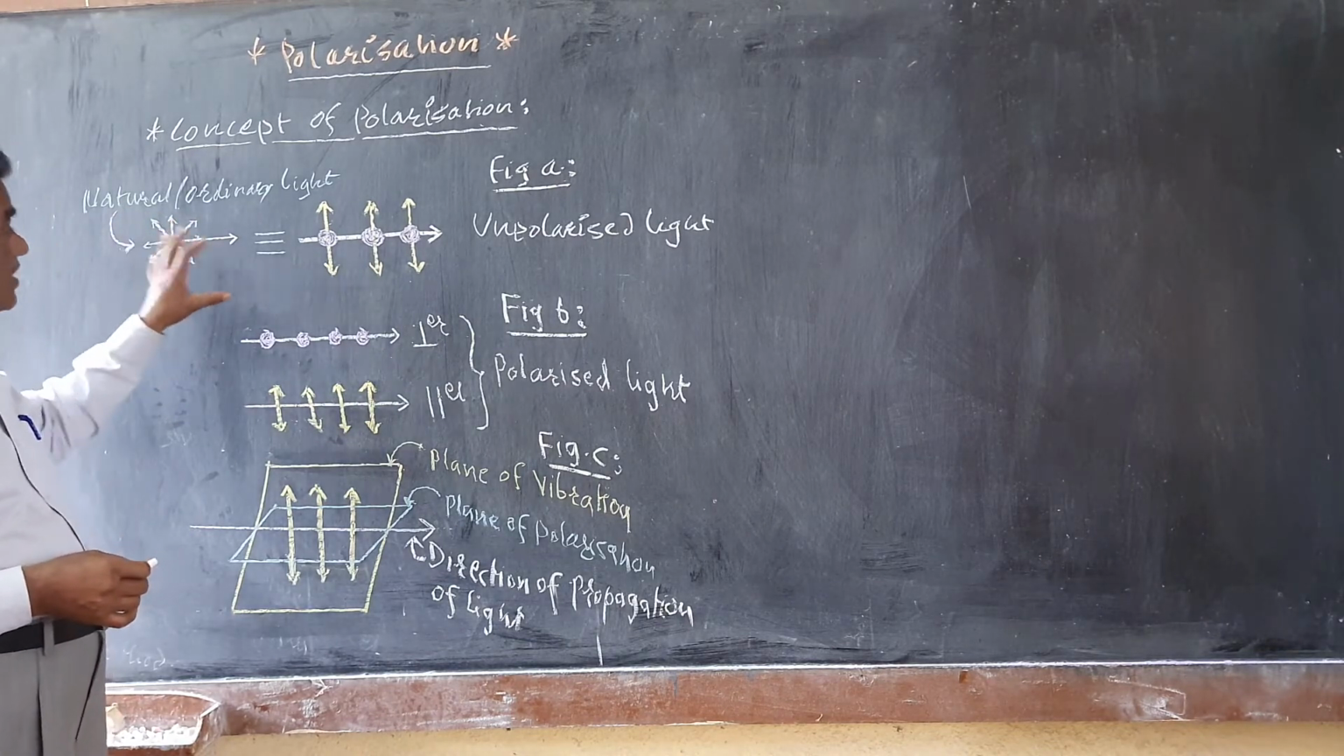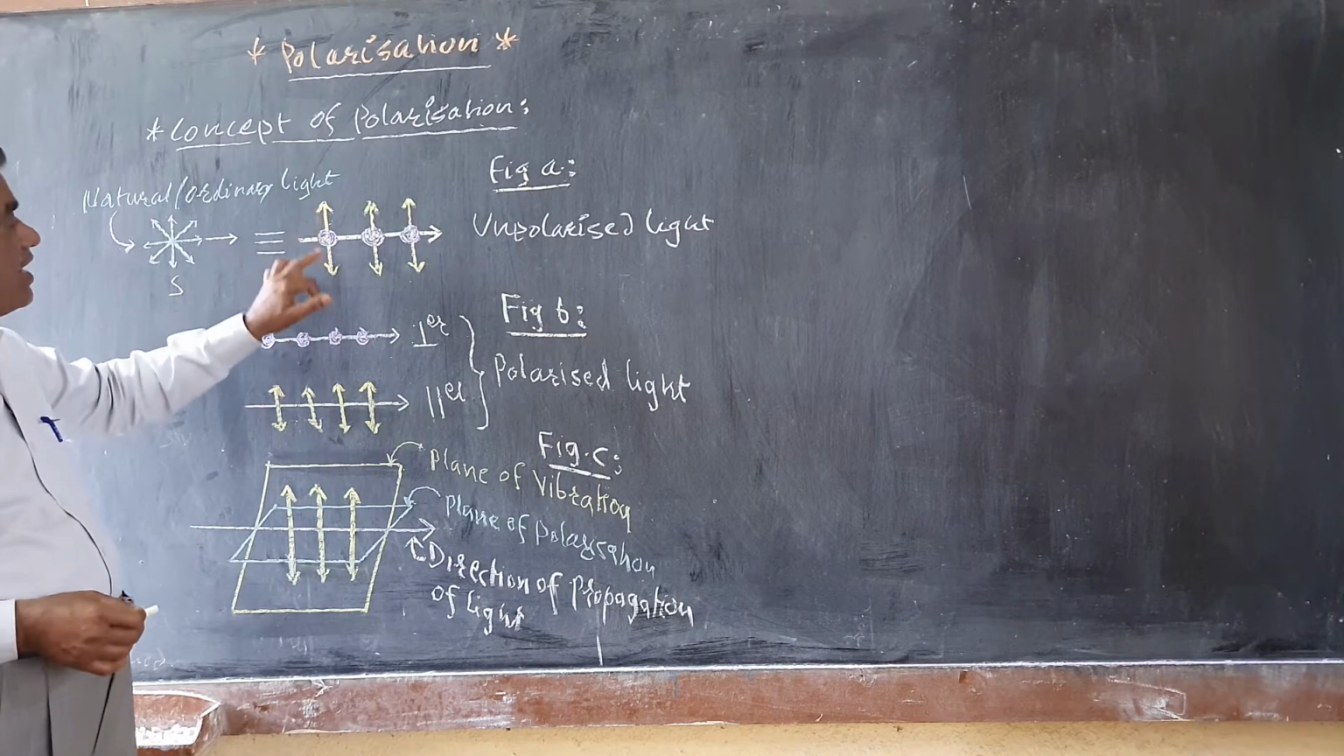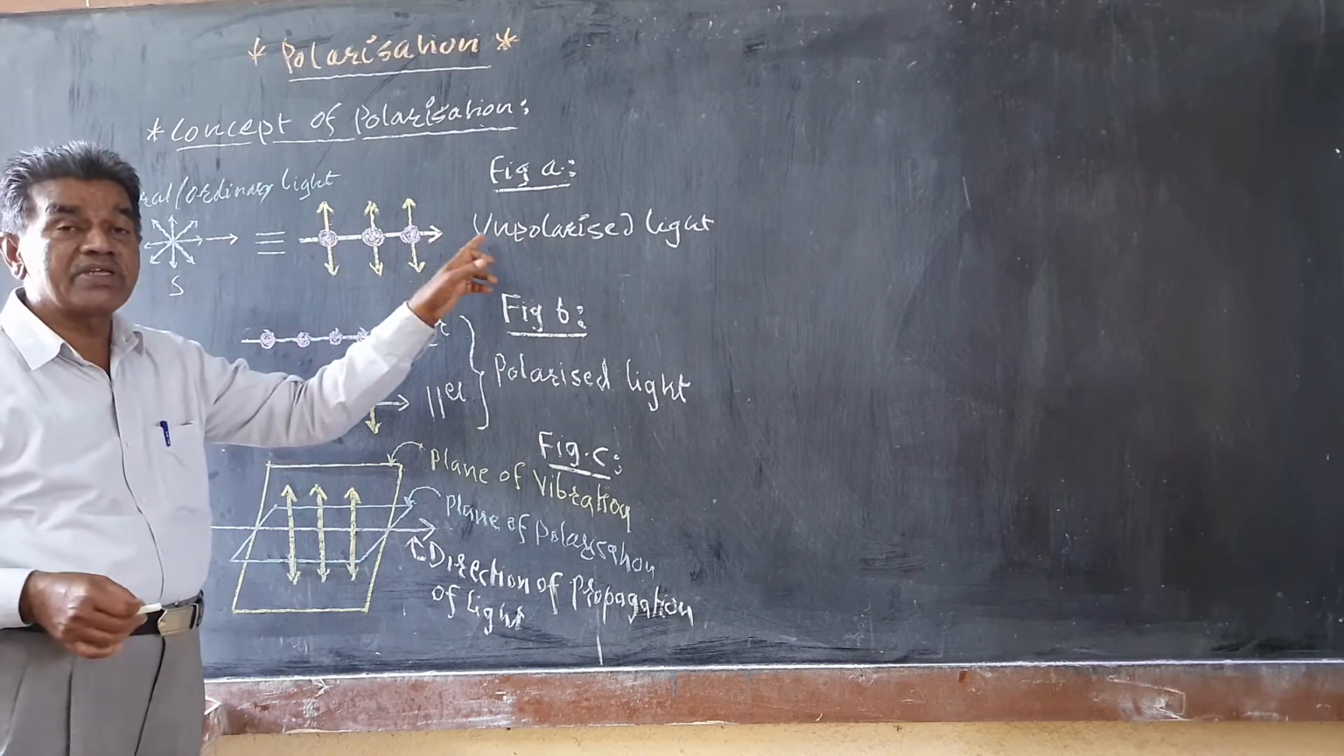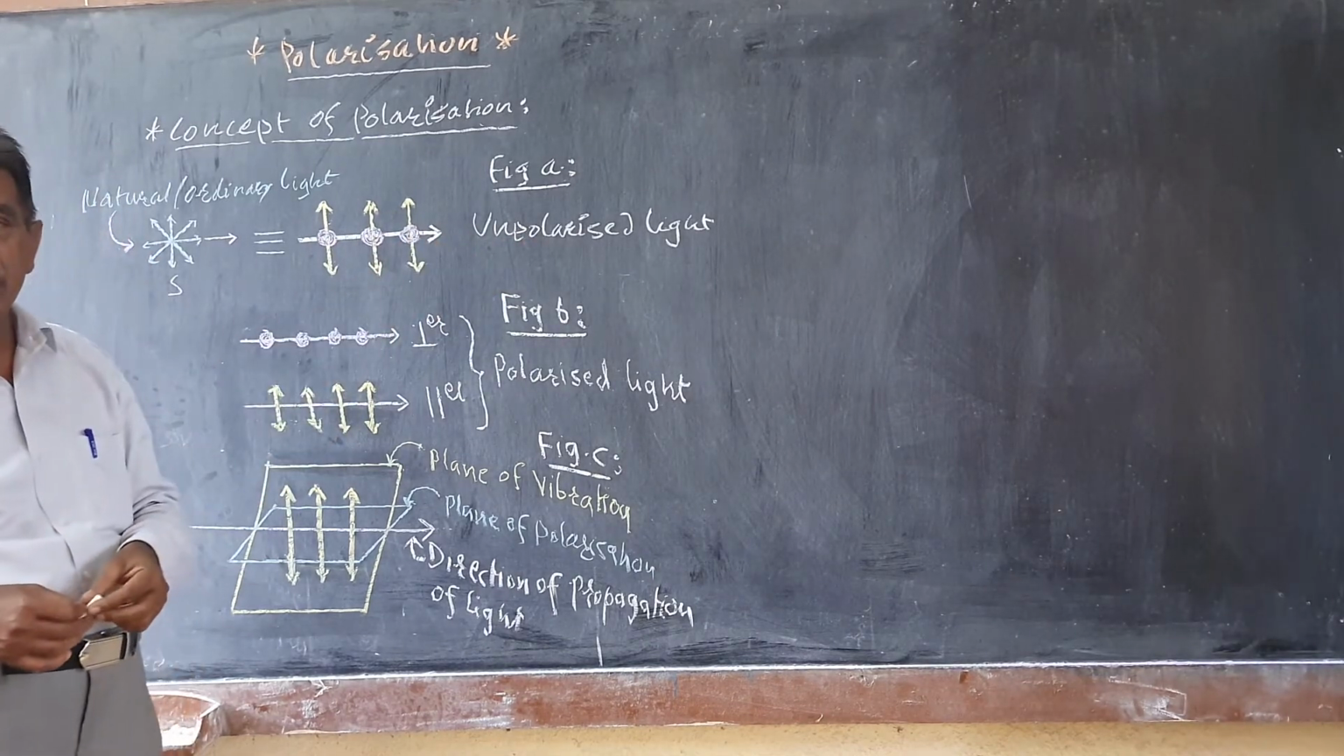And for simplicity, it is represented by the line and dot together on the direction of the propagation of the light. This is the unpolarized light.